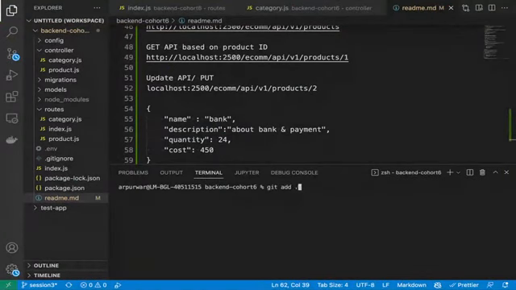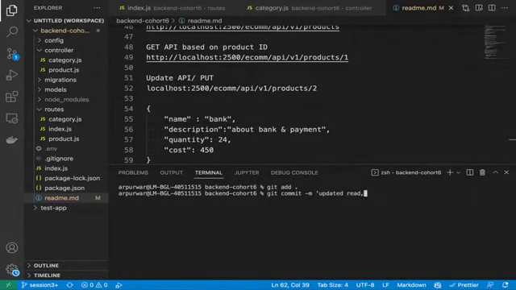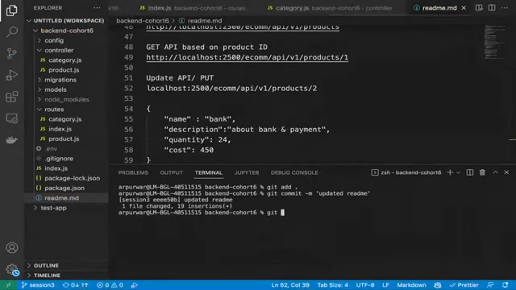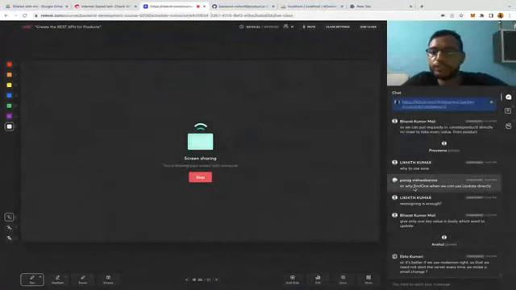Alright guys, now I want everyone to practice it, and I have just given one query to you guys. Please do that also. Okay guys, I pushed this change also.